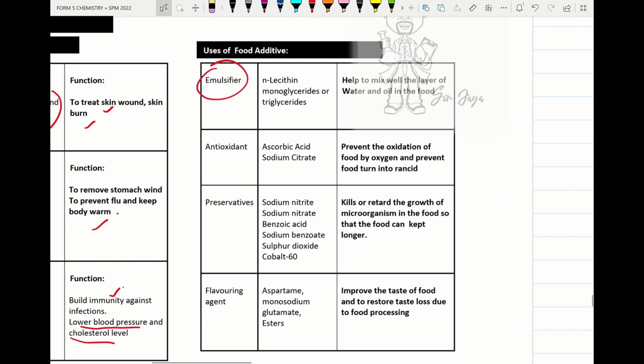Under food additive, please remember emulsifier. Under emulsifier, please remember lecithin, which helps to mix the layer of water and oil in food. So ice cream and chocolate use lecithin. It prevents the separation of oil and water layer from the food. Antioxidant. Please remember ascorbic acid prevents the oxidation of food by oxygen and prevents the food from turning rancid.